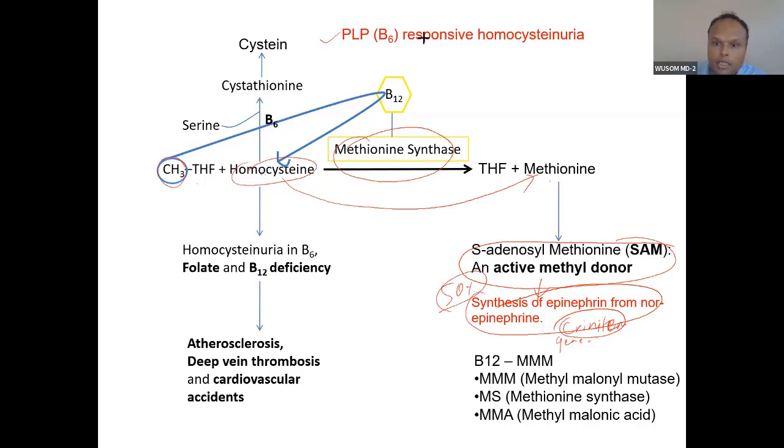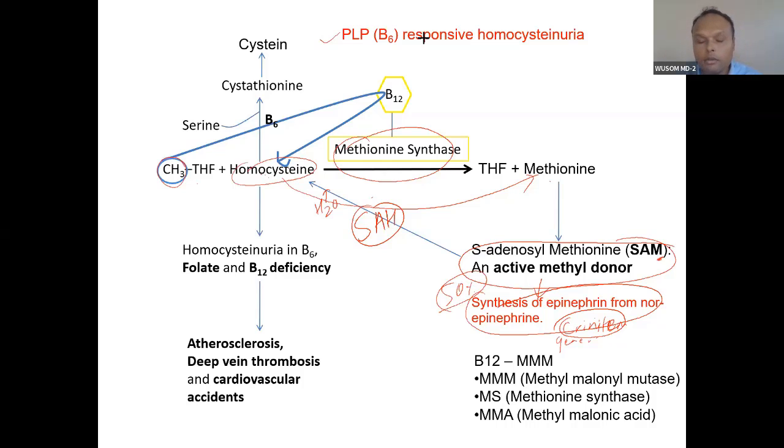Now, when the methyl group is transferred from here, it becomes S-adenosyl homocysteine. You know, when you add one methyl group to homocysteine, it becomes methionine. Now you remove one methyl group from here, it becomes S-adenosyl homocysteine. And this S-adenosyl homocysteine, by hydrolytic cleavage, gives homocysteine. This is a cycle. Through this cycle, you can see homocysteine is recycled. Otherwise, homocysteine will break down. Homocysteine is converted into methionine.